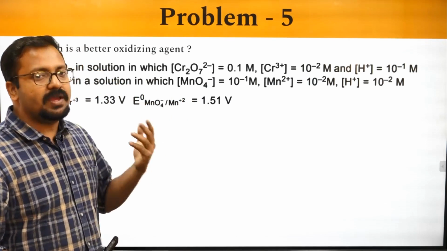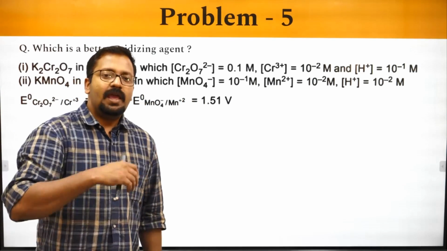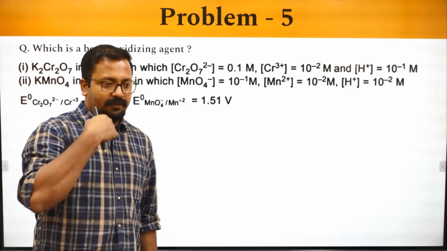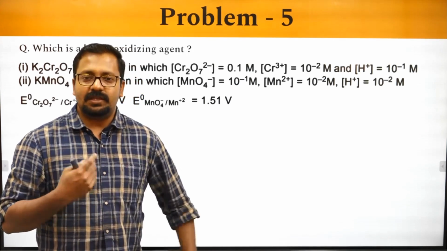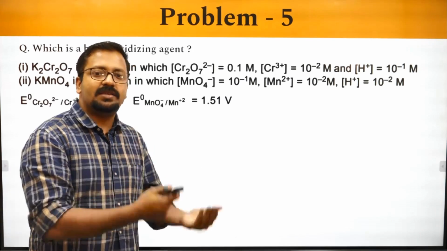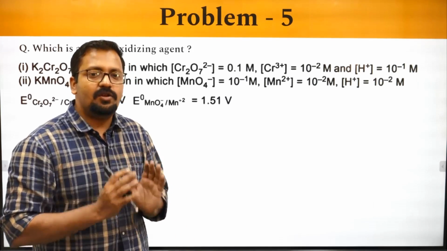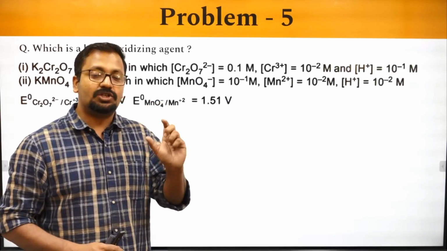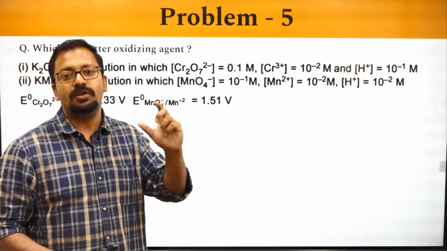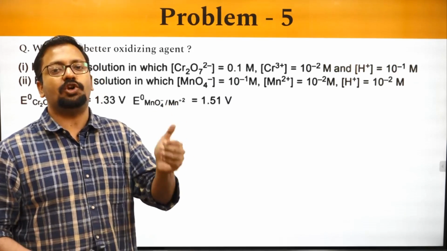So how do we measure the oxidizing nature? The one which will be a stronger oxidizing agent will behave in such a way that it oxidizes something, generates a value of E half cell, that is E oxidation potential, and the E oxidation potential is higher in value, so that the delta G value turns out to be more negative.